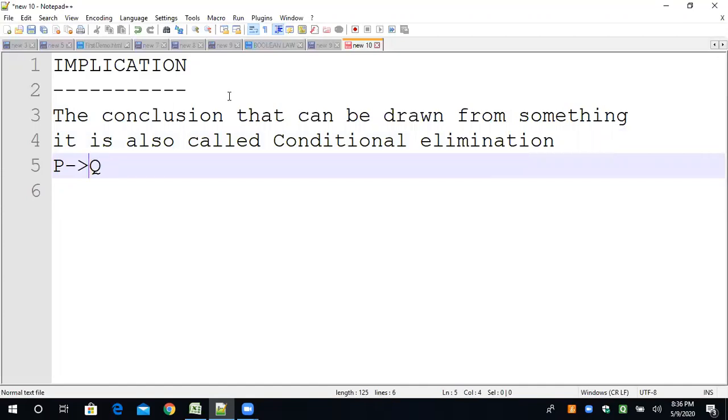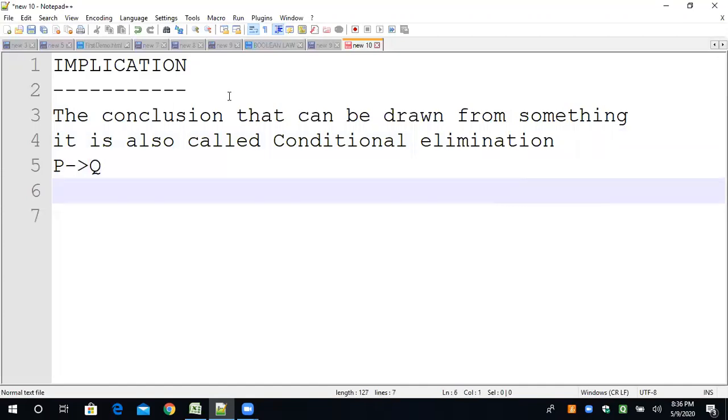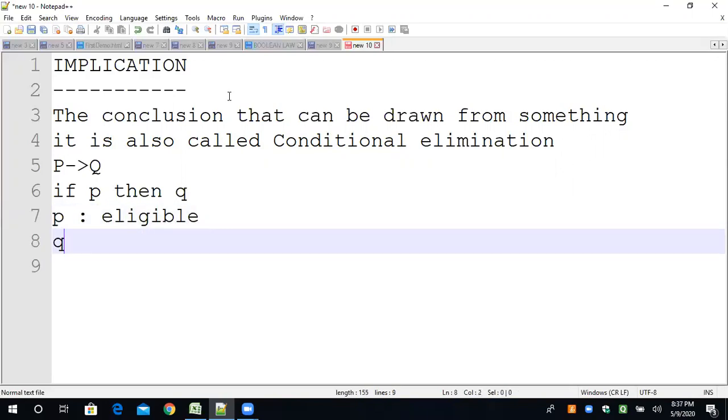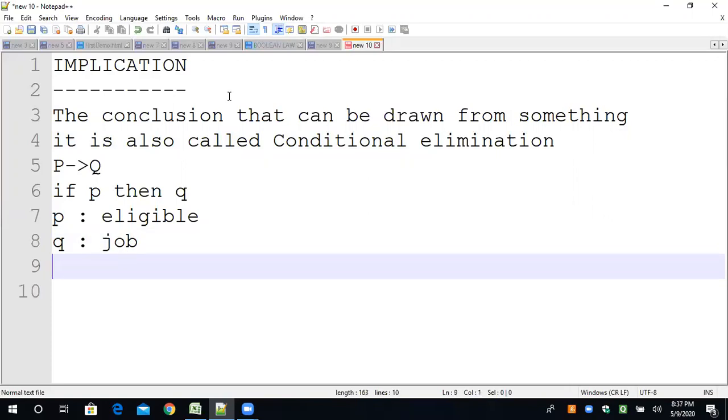So P arrow Q means if P then Q. Understand? If P then Q. It is the most important line. Now we can assume P any statement and Q any statement. Suppose P is eligible and Q is job.